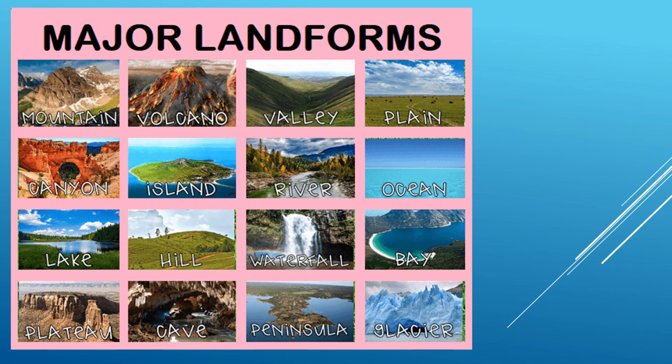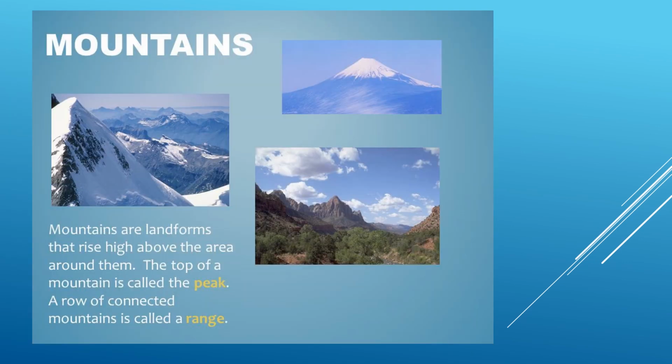Here we are going to start with the mountain. Mountains are landforms that rise high above the area around them. The top of a mountain is called a peak. A row of connected mountains is called a range. So we can say mountain ranges, ranges of the mountains, like the Himalayan mountain ranges. The top of the mountain is called the peak, and the row of connected mountains is called a range.